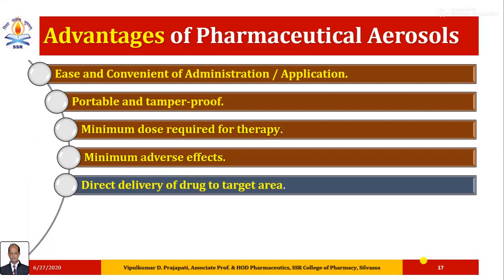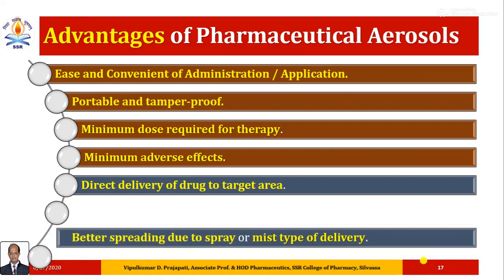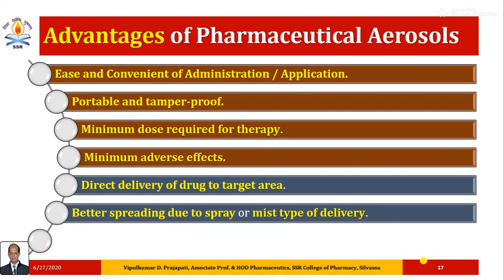Direct delivery of drug to target area, simply you have to press the actuator and the spray you will get on the affected area, so you will get direct delivery of drug to the target area. Better spreading due to spray or mist type of delivery.